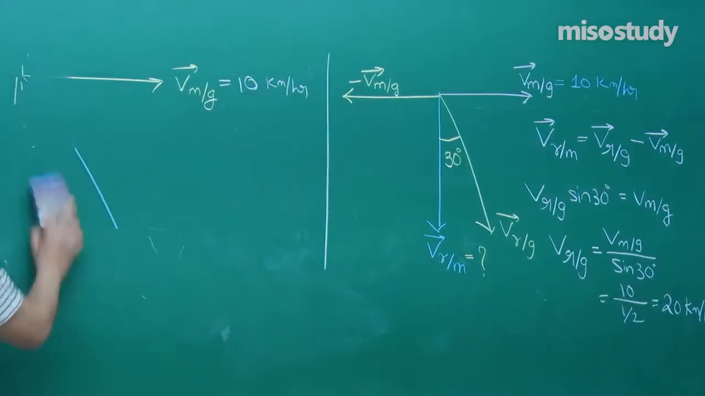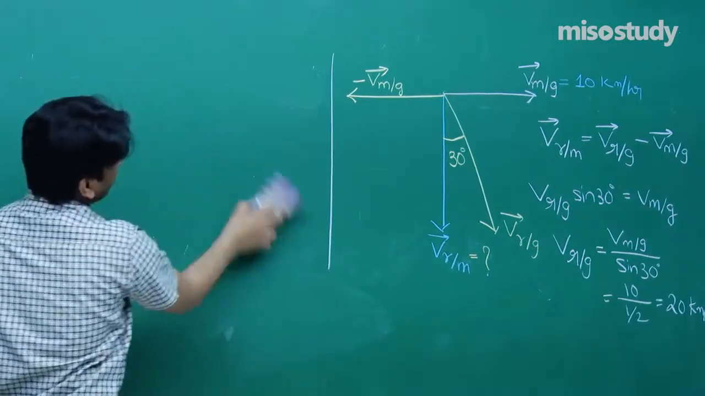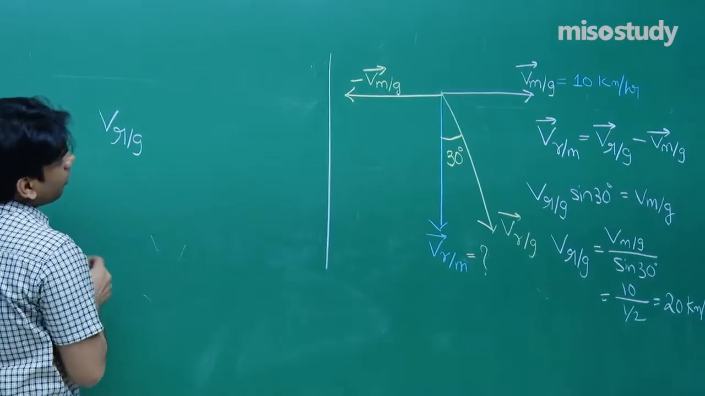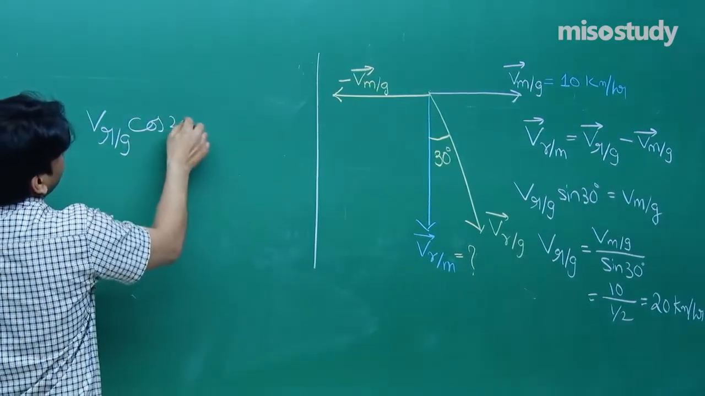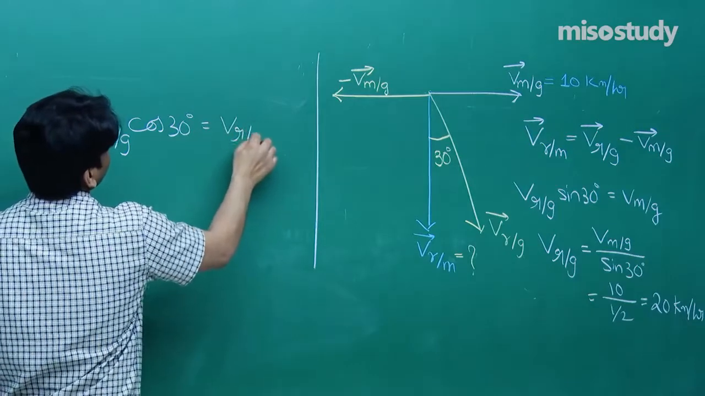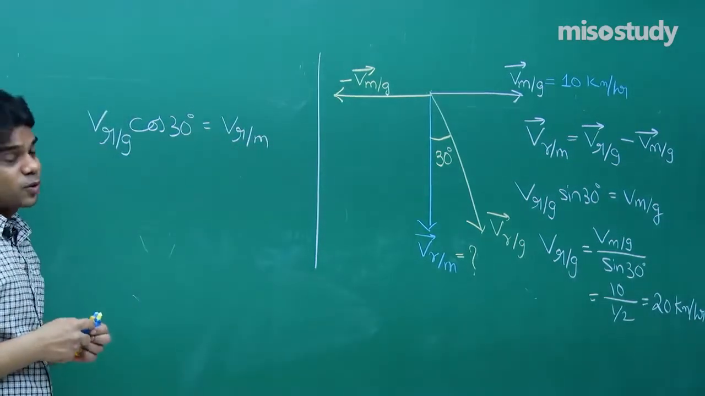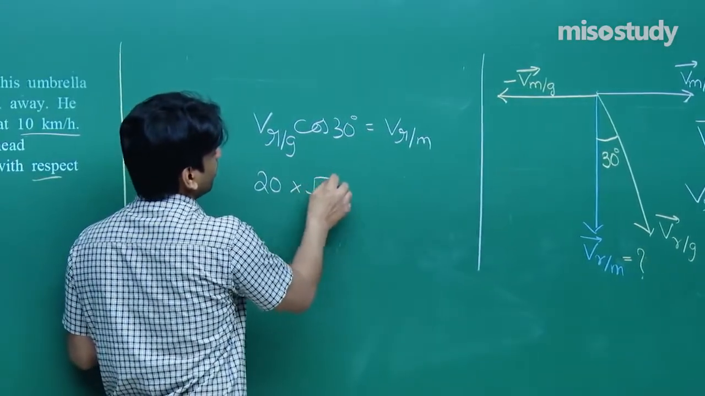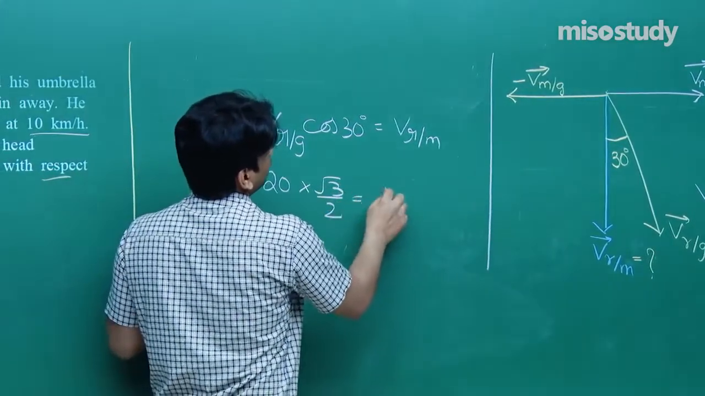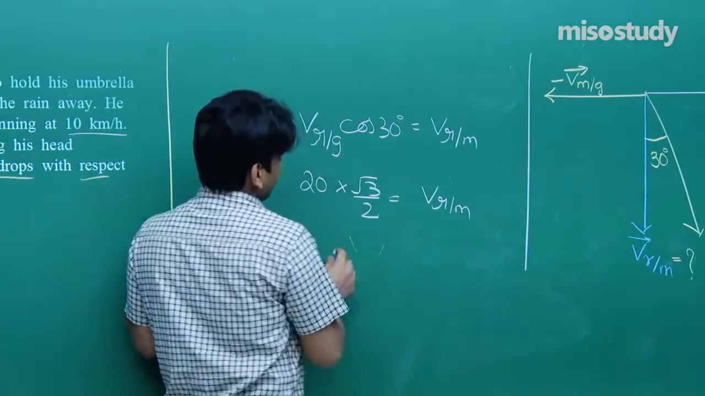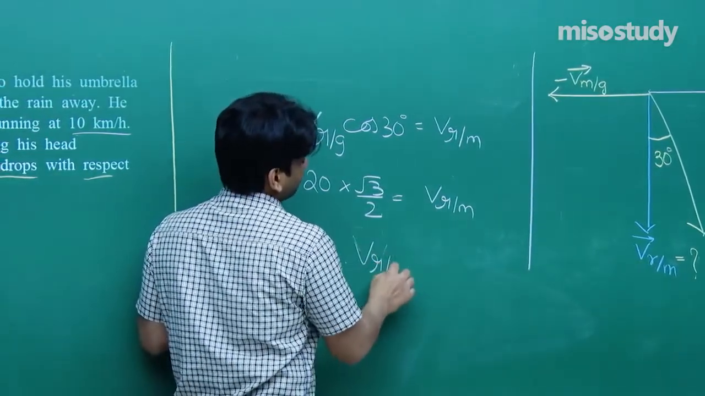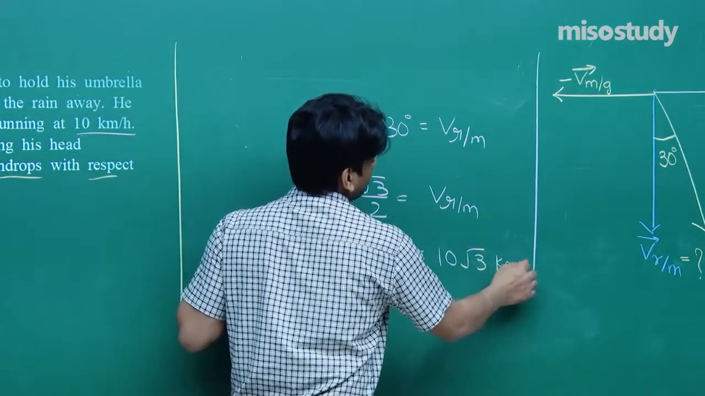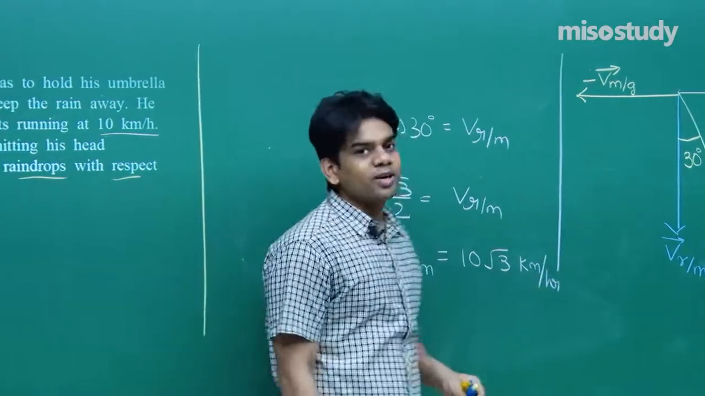Let me remove this diagram and we can write that VRG cos 30 degree, its vertical component, will be equal to VR/m, that is velocity of rain with respect to man. VRG, that is 20, already we have evaluated cos 30 is √3/2. Now this is equal to velocity of rain with respect to man, and therefore velocity of rain with respect to man comes out to be 10√3 kilometer per hour. We got this, 10√3 kilometer per hour.